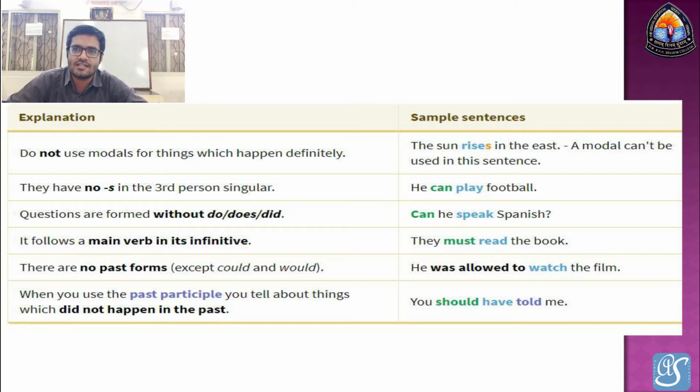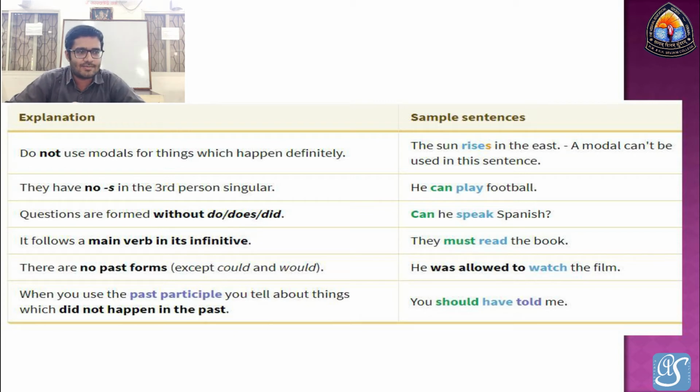Read is the main verb, and must expresses a mood, forcefully: you have to. You must read the book.